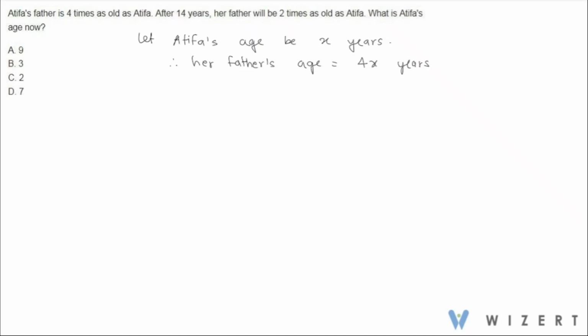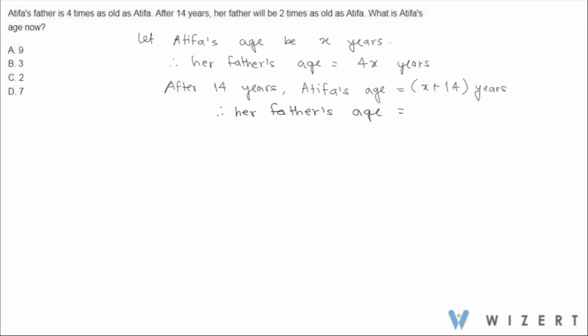Now after 14 years, both their ages will be added to 14. So after 14 years, Atifa's age will be x plus 14 years, and therefore her father's age will be 4x plus 14 years.